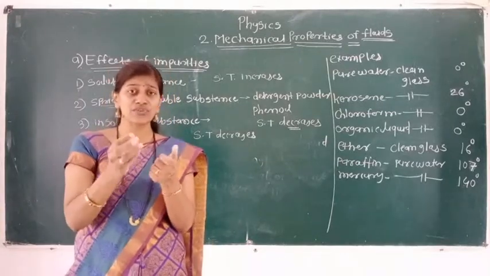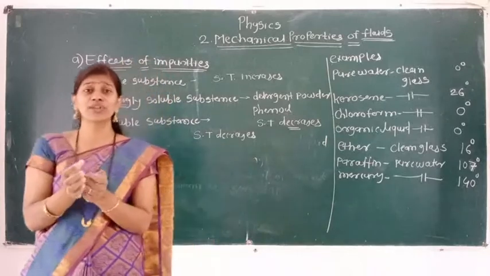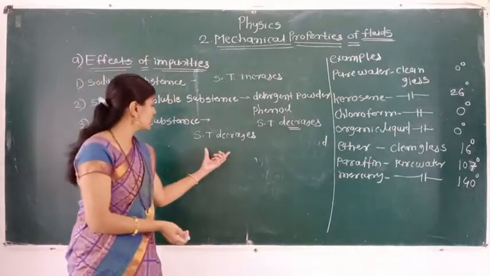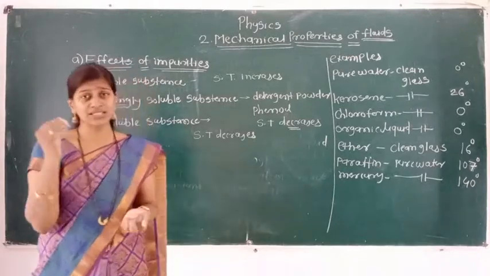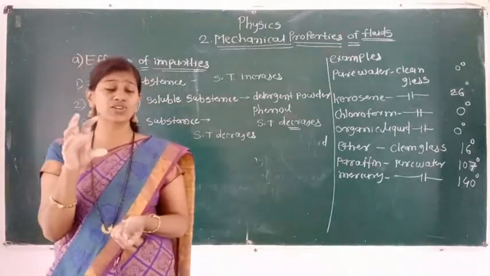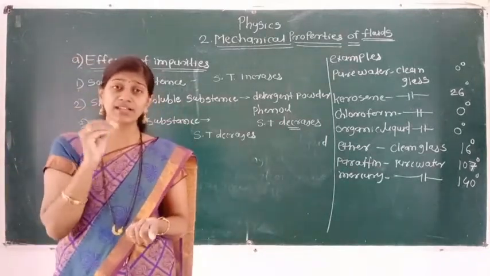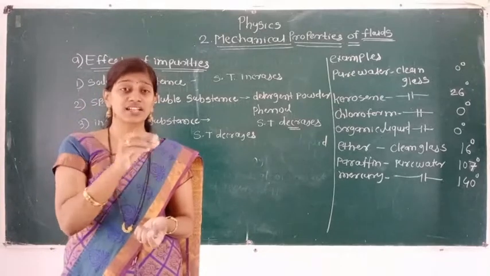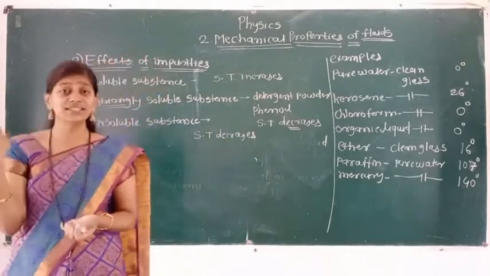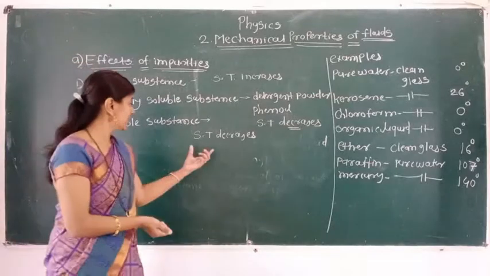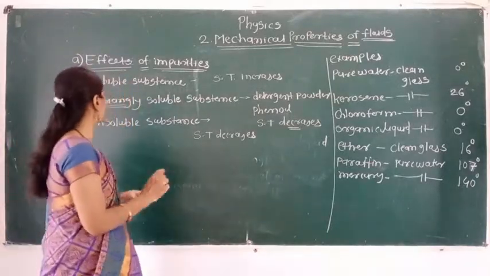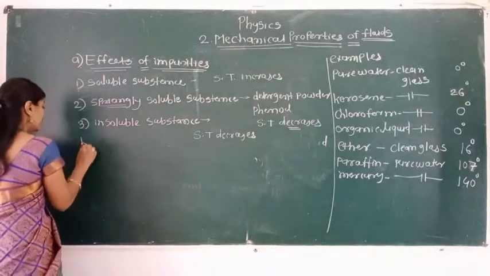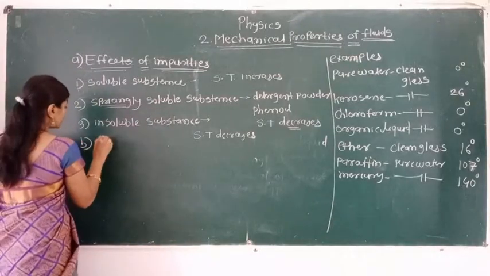As soon as we remove the dust from the mercury, the mercury drop will be present in spherical shape. Until and unless we remove the dust from it, it does not form the spherical shape. So these are the effects of an impurity. Next, B, is the effect of temperature.